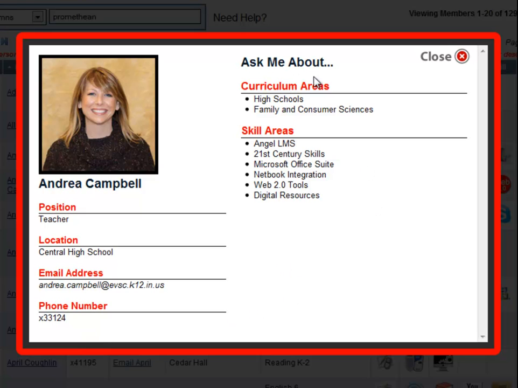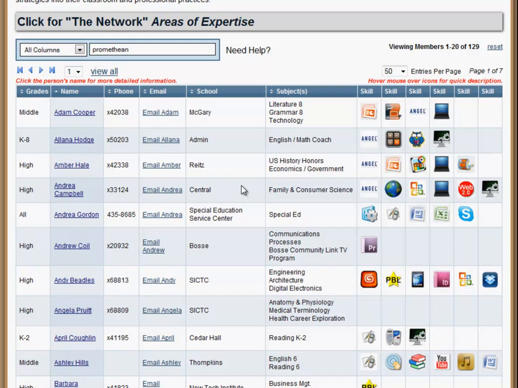On the right hand side we have more about their skill areas and curriculum areas, and a lot of times the main web page is limited on space, so you might see more curriculum areas here than on the main page, and you might see more skill areas here as well. So to get the most information, you definitely need to click their name, so that way you can find out more about that person. We are adding new information all the time to this webpage, so be sure to check back often and see what's new.